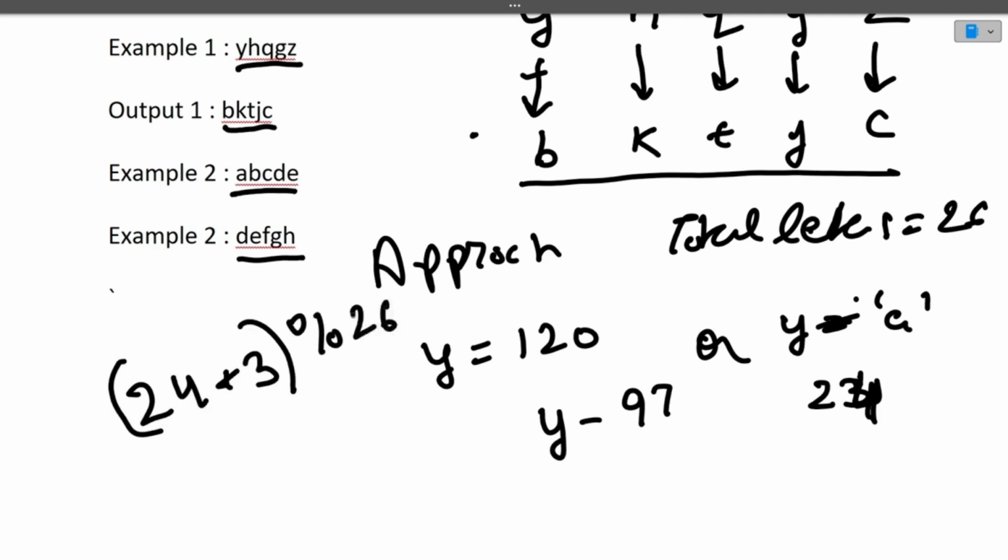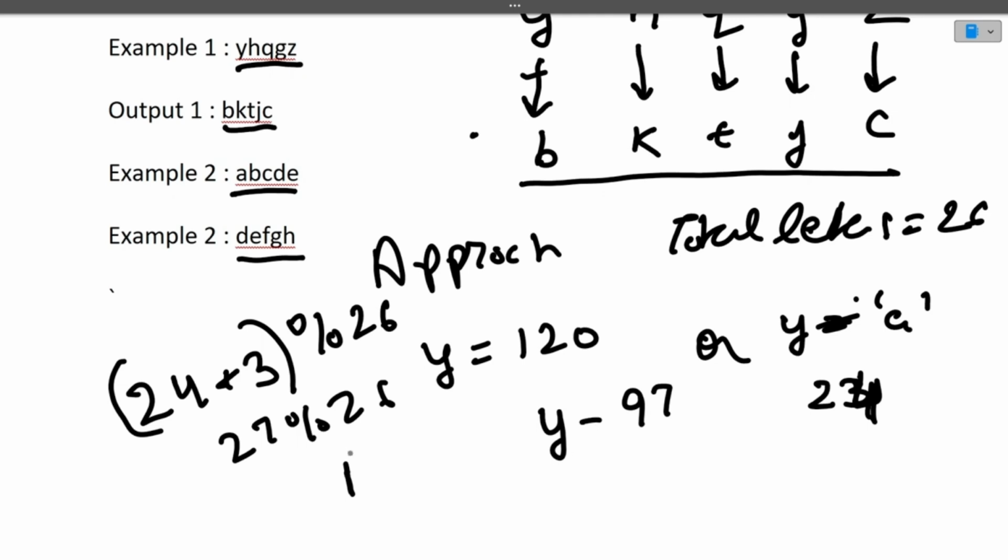Why mod 26? Because of the circular rotation that we want to do. 24 plus 3, what is 24 plus 3? 24 plus 3 is 27 mod 26. 27 mod 26 is 1. What is 1? We know that 0 was A, so 1 is B.